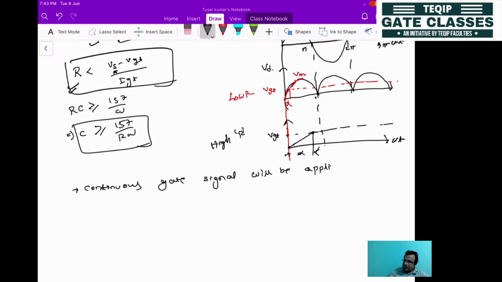If a continuous gate signal is applied, how does it affect? It affects in such a way that gate power dissipation increases. That will be reflected in terms of heat. As a result, junction temperature increases.